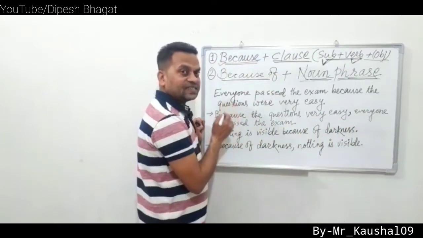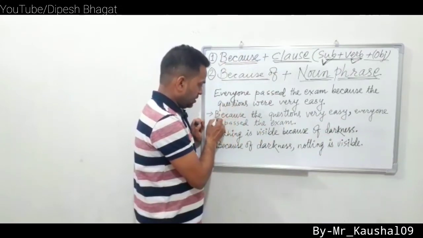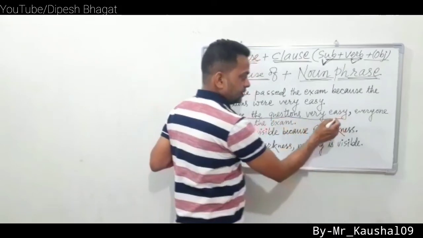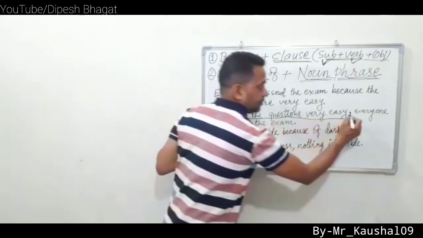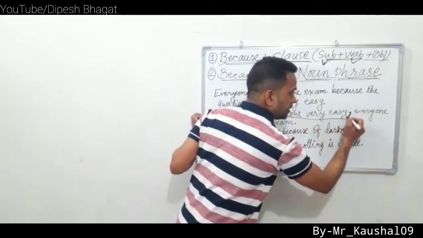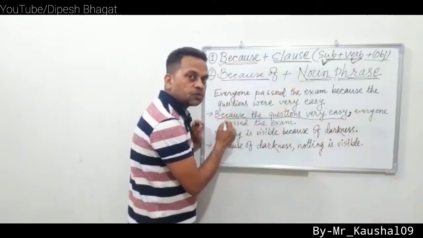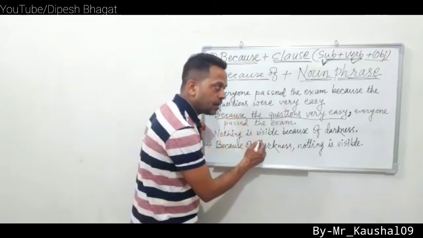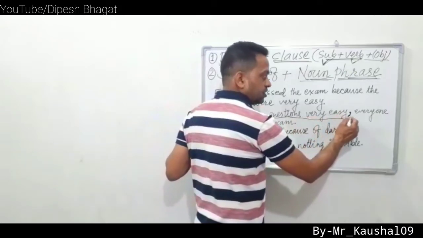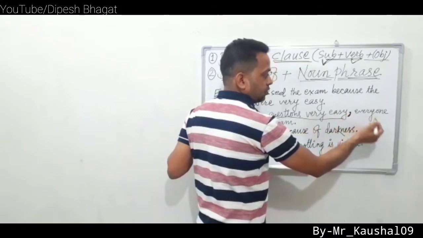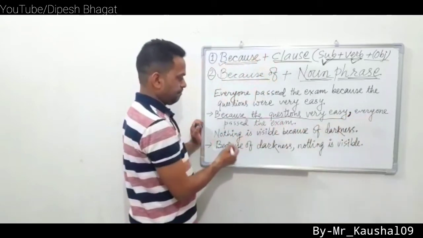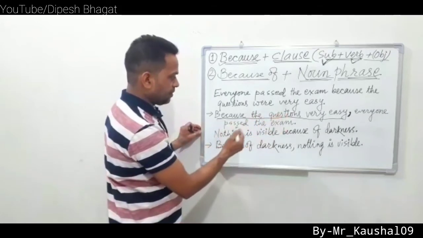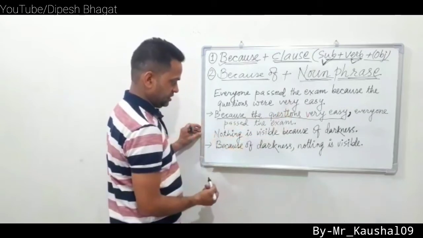If we start our sentence with because, because the questions were very easy, this is one clause, there should be a comma. एउटा क्लज कम्प्लिट गरेपछि यदि हामी सेन्टेन्स बिकजबाट सुरु गर्छौँ भने एउटा क्लज कम्प्लिट भएपछि कमा, त्यसपछि अर्को क्लज, everyone passed the exam. You see the example, because the questions were very easy, everyone passed the exam. There is a comma after easy.